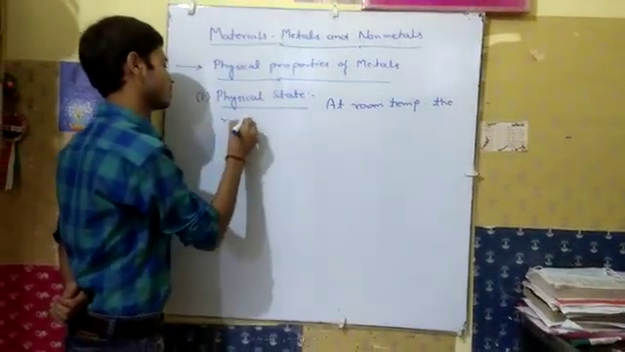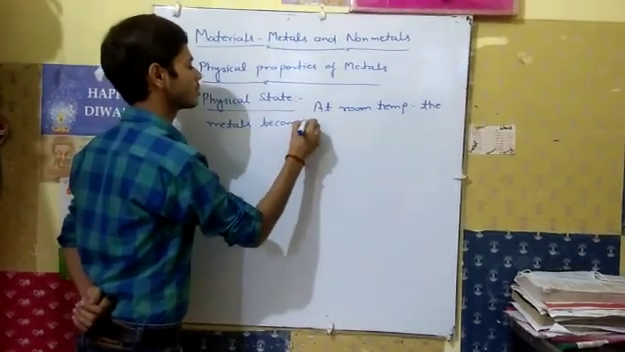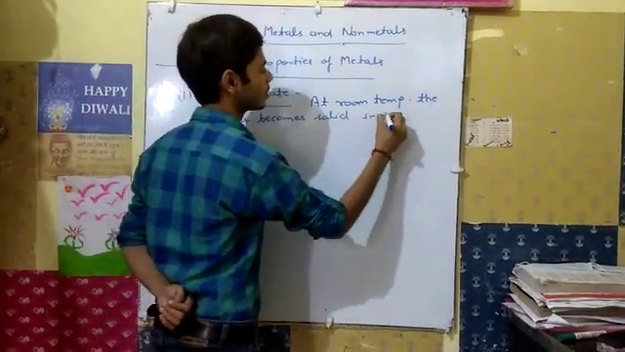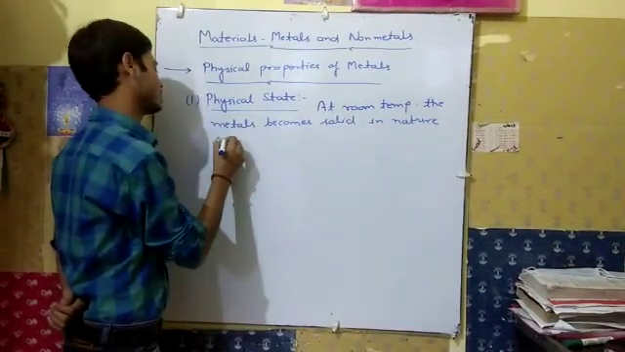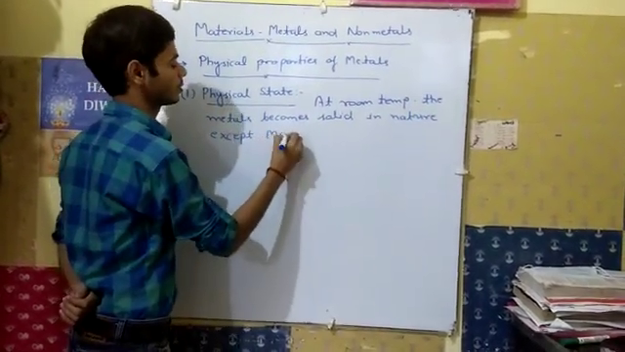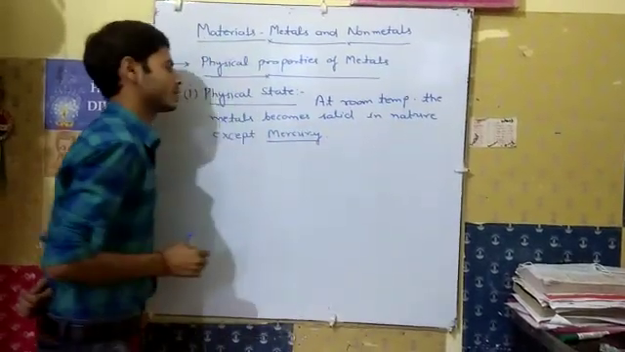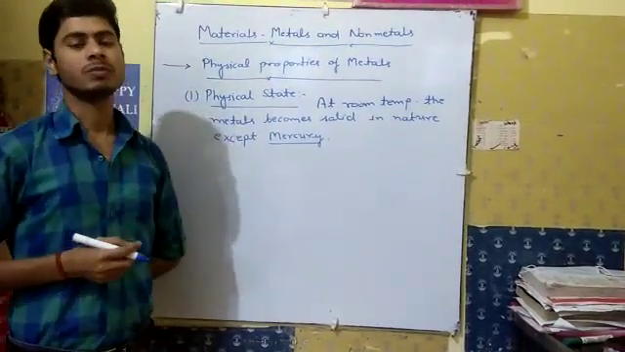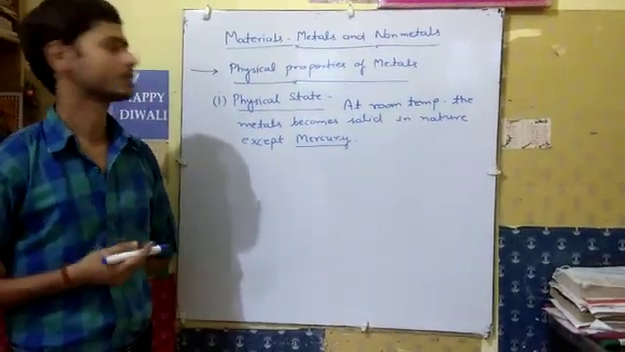The metal becomes solid in nature, except mercury. Only mercury is the metal which remains liquid at room temperature. So it is an exception in metals.